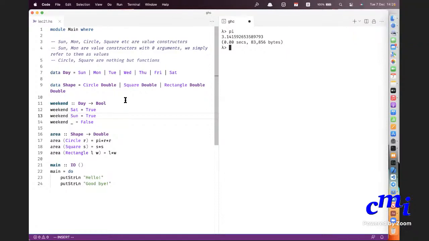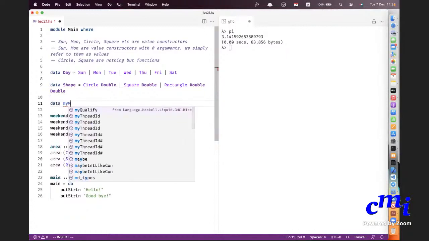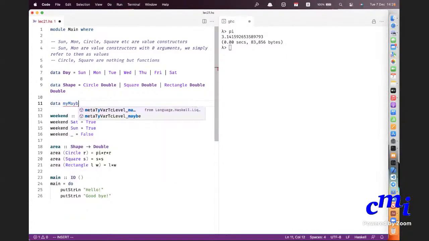It is just like Maybe, which maybe you all recall. Actually, you can write a Maybe type now. You can write MyMaybe, because Maybe is built in. But that's a little more tricky. You have to say MyMaybe a equals MyNothing or MyJust a. We'll come to that later.